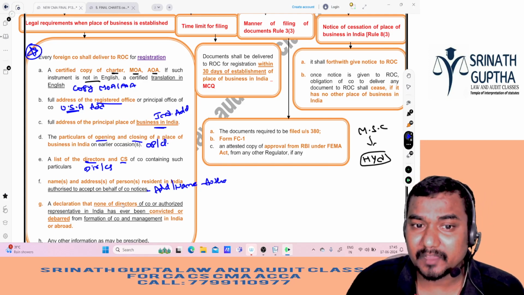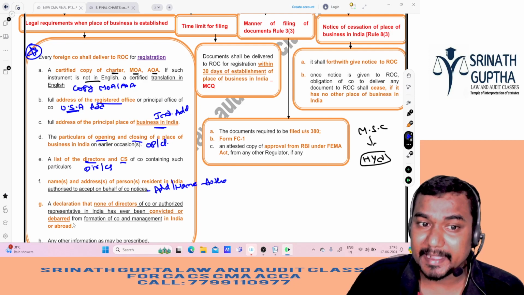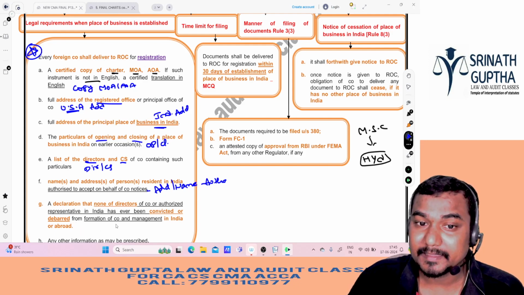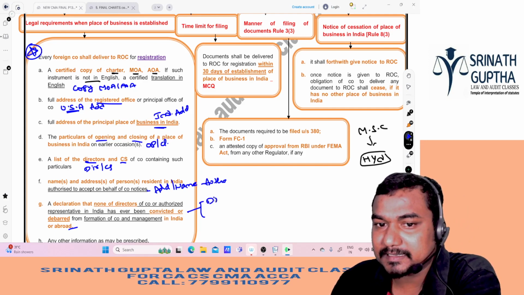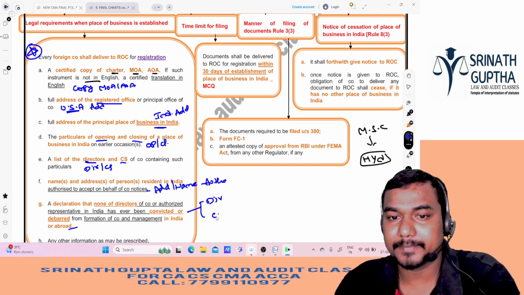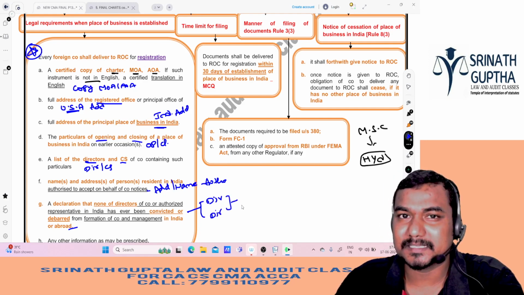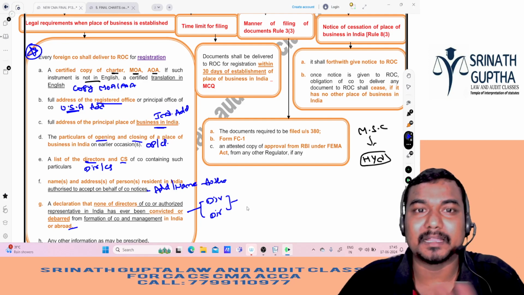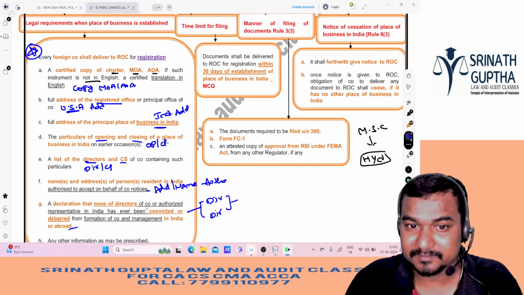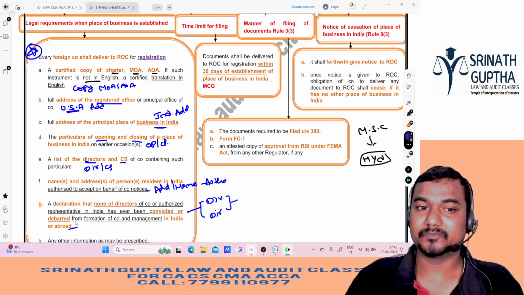A declaration that none of the directors of the company or authorized representatives in India has been convicted or debarred from formation and management of a company in India or abroad. What does it mean? We have to inform ROC that these are the directors and these are the directors of the company in India, and these people are not debarred from doing business in India or abroad.